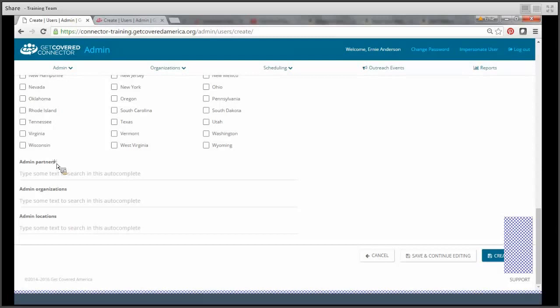In the connector, admin partners are those entities who have purchased the connector. A user should only have something in the admin partners field if they're associated with the partner who purchased the connector. Anyone with admin partners permissions will be able to see all of the data associated with that partner in the connector.